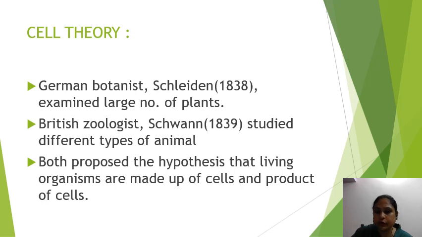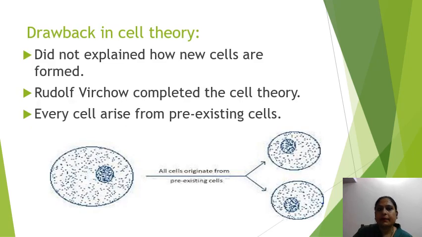They came to the conclusion that plants and animals are made up of many cells, which group to form tissues, and ultimately form the organism. So they came up with the hypothesis that organisms are made up of cells and products of cells. But there was some drawback in the theory.